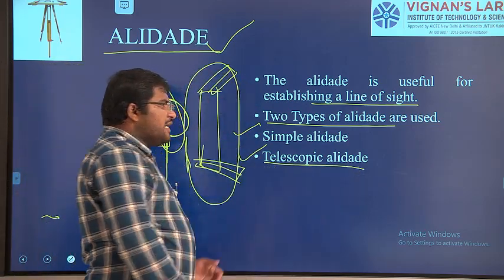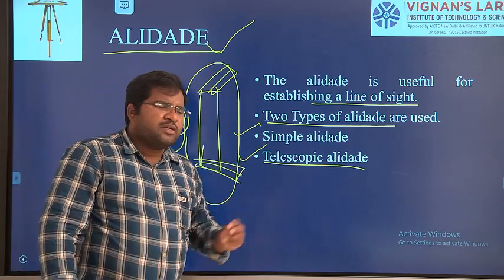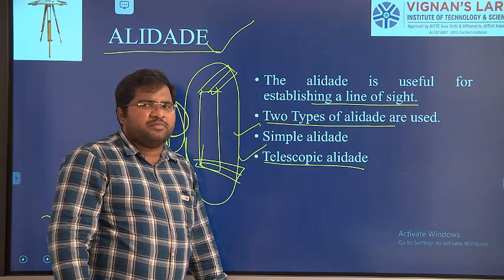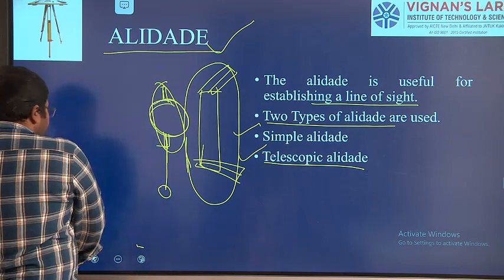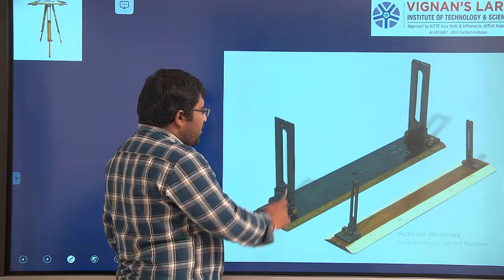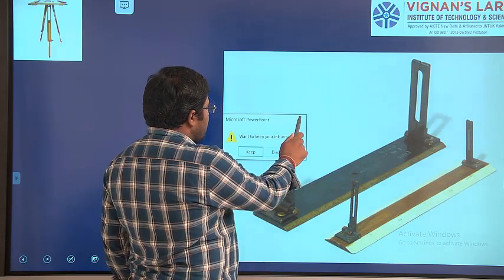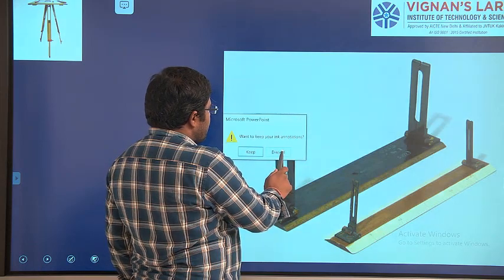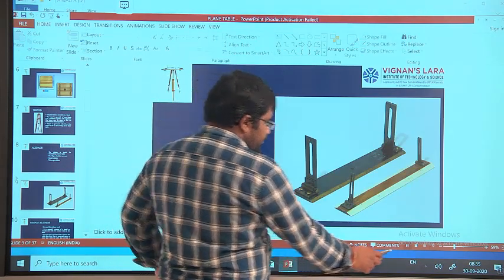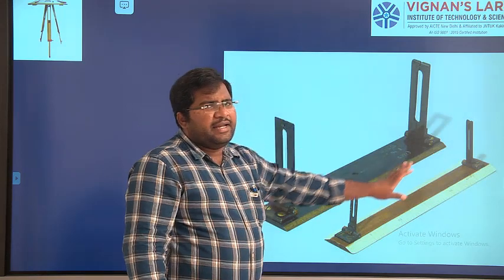Then we have a telescopic alidade. Whenever you want to sight very long objects, with our naked eye you can't see them. So by using a telescope, we are going to correctly focus on very long distance objects, right? Next, you can see here, this is the simple alidade, okay.